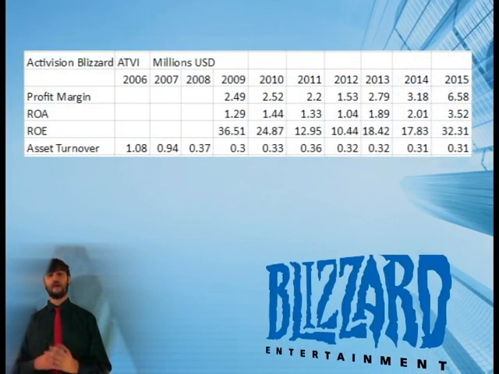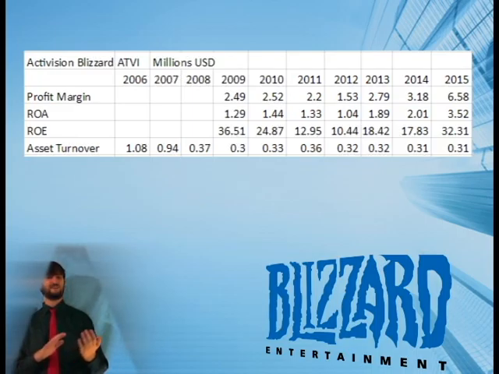So if we look at Activision Blizzard, we see that their profit margin starts from a 3 and then grows to about a 7. We see their return on assets grow from a 1 to a 3, and then we see the return on equity do something really interesting. It starts out at 36, drops down to a 10, and then grows back up again to a 30.